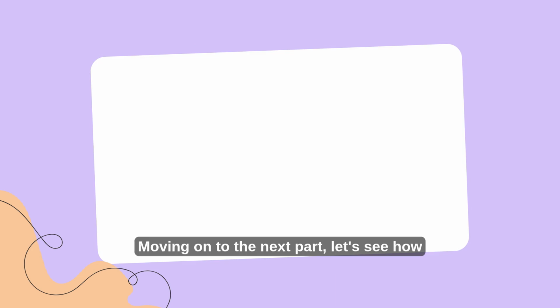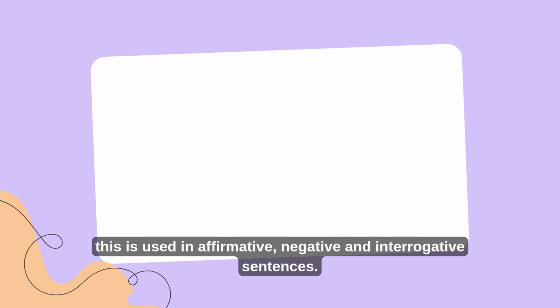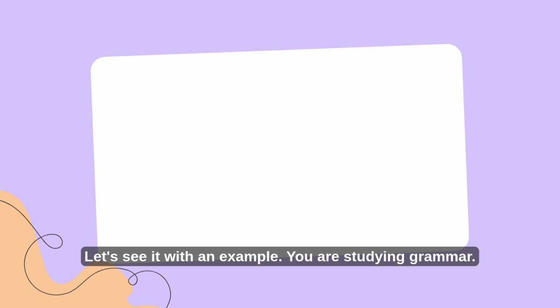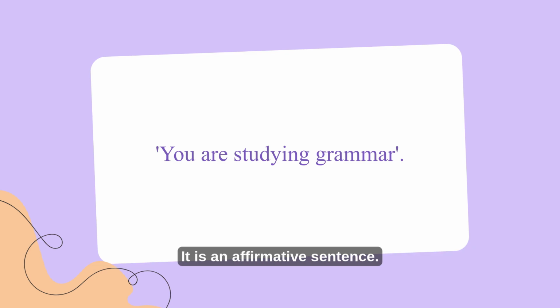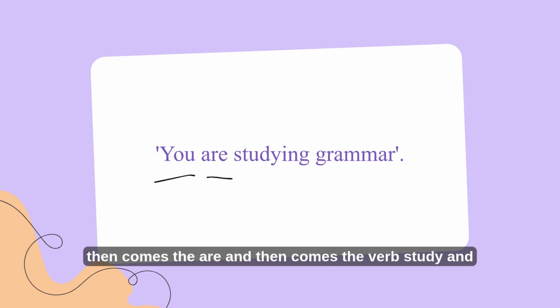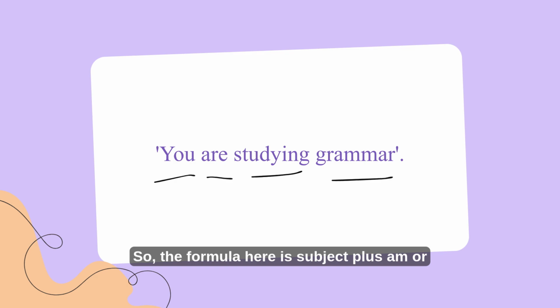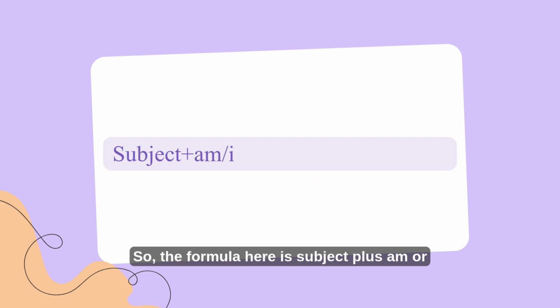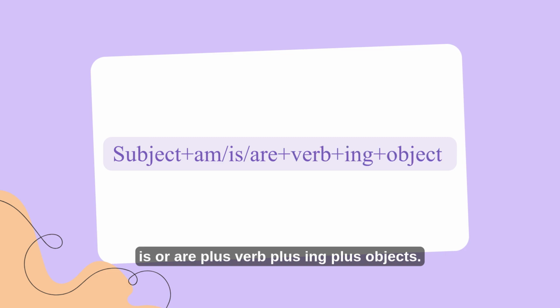Moving on to the next part, let's see how this is used in affirmative, negative, and interrogative sentences. Let's see it with an example. You are studying grammar. It is an affirmative sentence. Let's break it down. You is the subject, and then comes the are, and then comes the verb study, and then comes the ing with it, and then comes the object. So the formula here is subject plus am or is or are plus verb plus ing plus object.